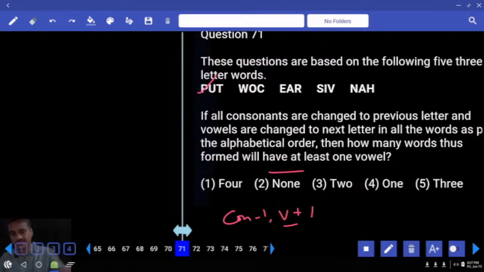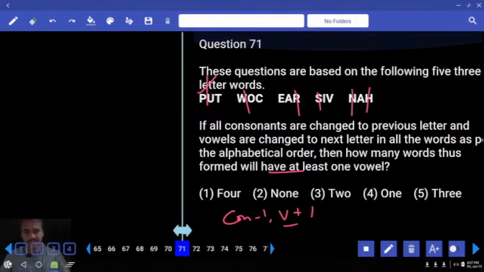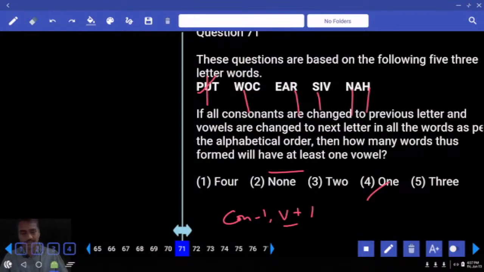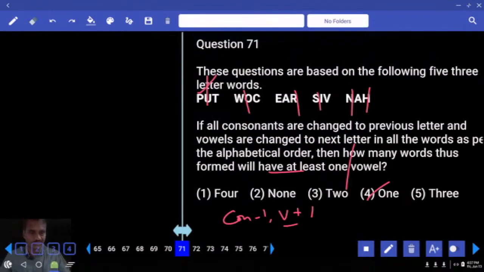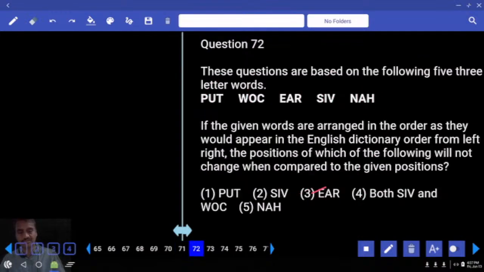Now P minus 1, O, it is a vowel. W, O, C minus 1, and E and A, R minus 1, Q, S minus 1, R, and V minus 1, T, N minus 1, M, H minus 1, G. How many vowels are there? There is only one. Only one choice. What is the other one we have? Fourth one. Now S, R, V and U. Now U is the other one. How many do we have? 2. Now 2, that is choice 3, question number 71.